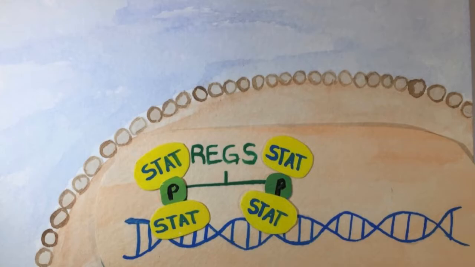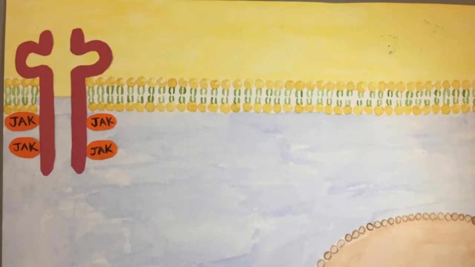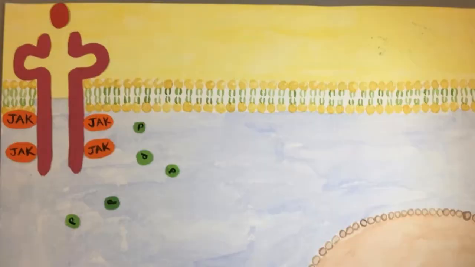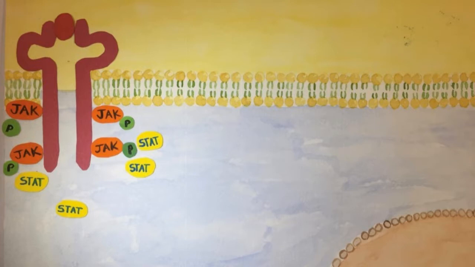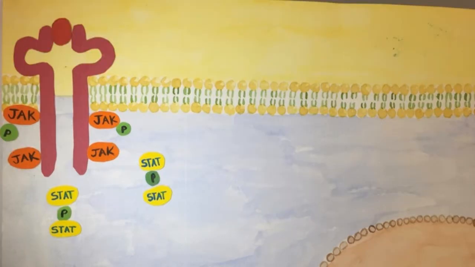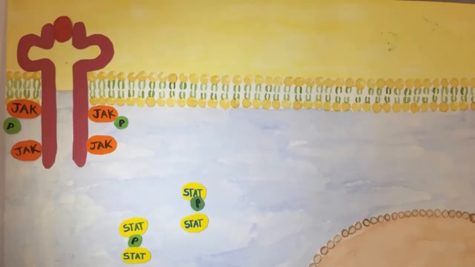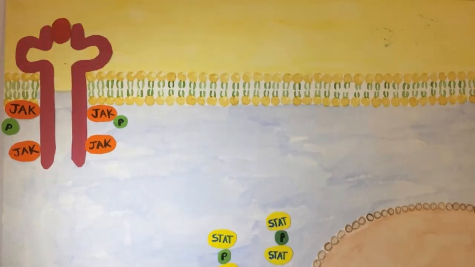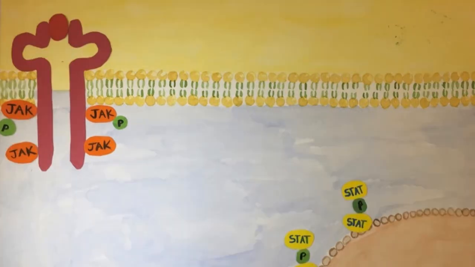It is important to regulate the JAK-STAT pathway, as overexpression of response elements will lead to abnormal metabolism of cells. There are three types of negative feedback mechanism to regulate the JAK-STAT pathway. One of them is the suppressor of cytokine signaling proteins, or SOCS proteins. SOCS proteins are recruited to cytokines to initiate a negative feedback loop to switch off the JAK-STAT pathway. SOCS proteins are constitutively present in cells at low levels.